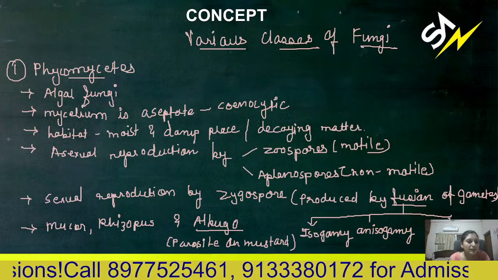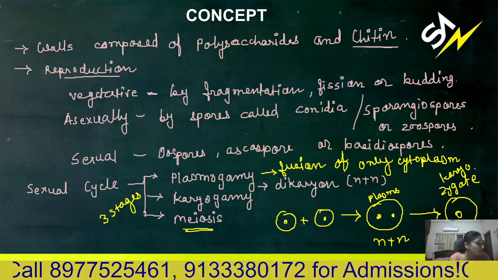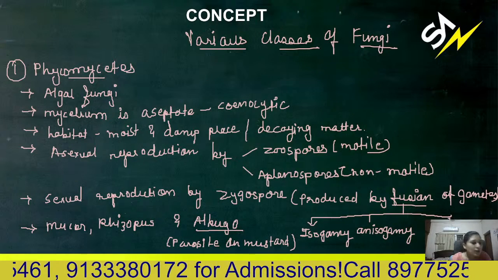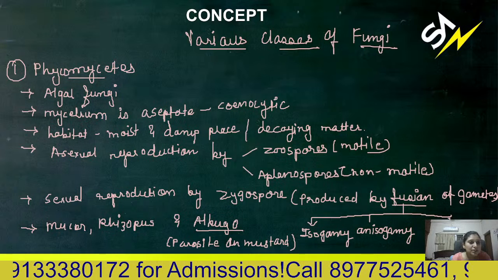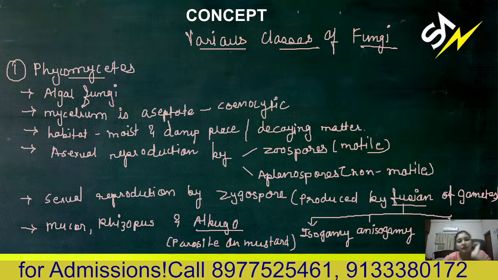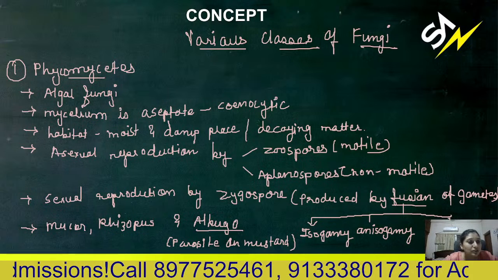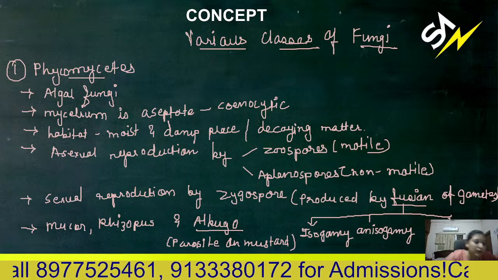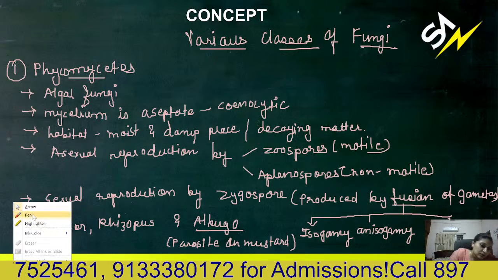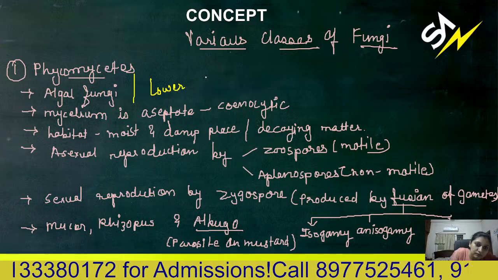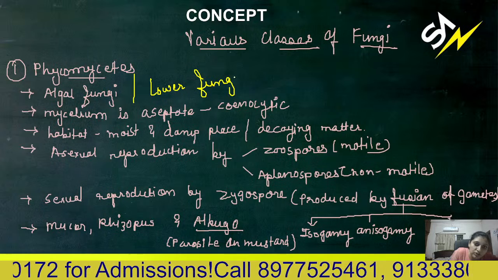Then, the various classes of the fungi. In that, the first group is Phycomycetes. So the first class is Phycomycetes. They are commonly known as algal fungi. Remember this name, algal fungi. Phyco is a term related to plants, so that's why they are also called algal fungi, or they are also known as lower fungi.